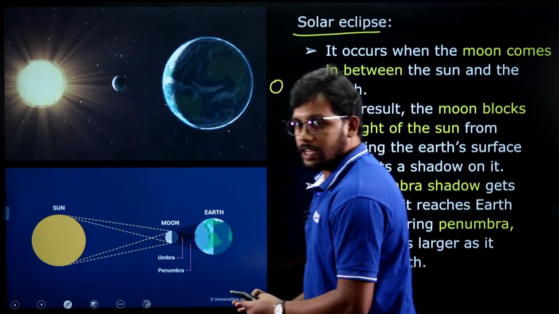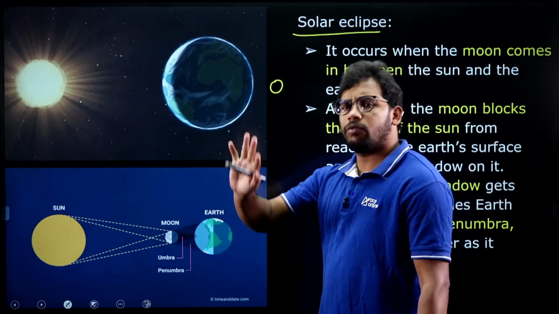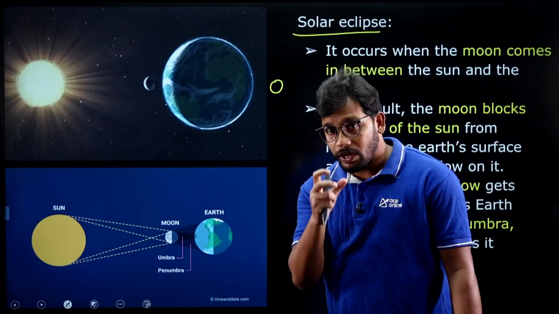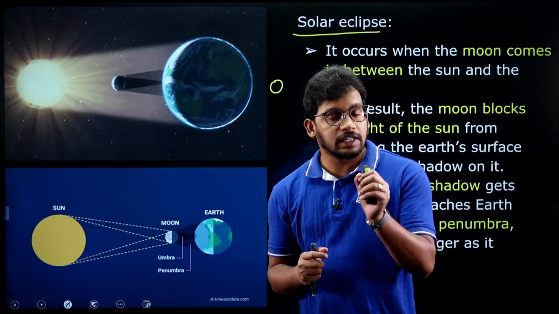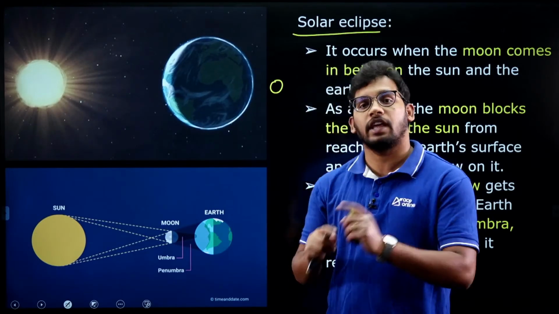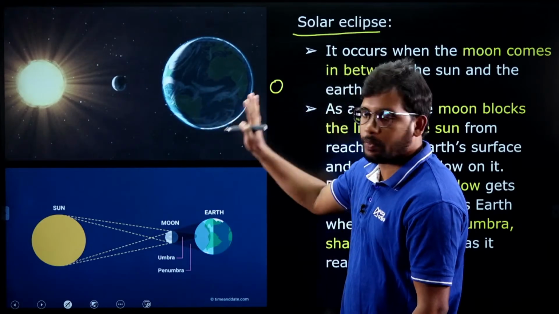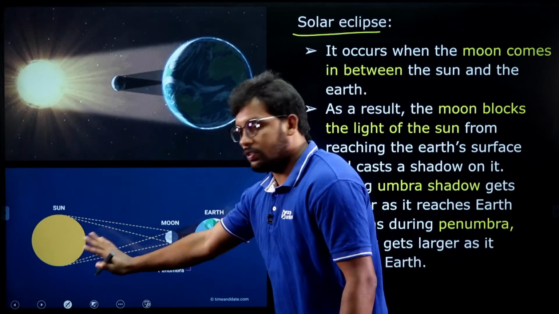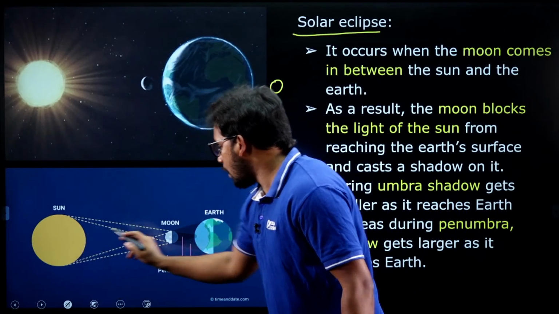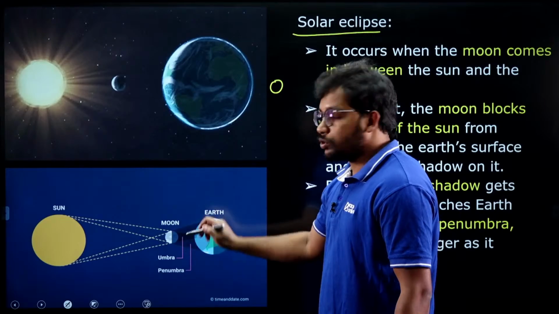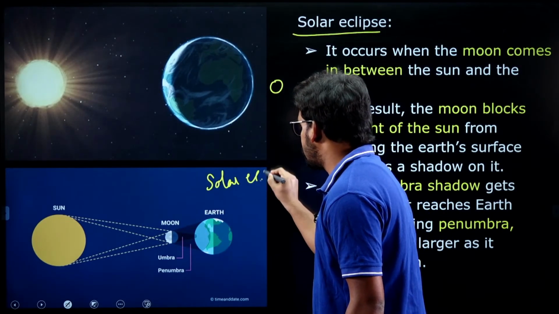Now understand this diagram here. I will make it into very small parts because this involves a lot of things and you need to know each and everything to answer this type of questions in the exam. If you don't understand the concepts, if you mug up the things in the exam, you will get confused and you will mark the wrong answer, right? So see here, this diagram is to make you understand. Now come to this particular diagram. Here we have a sun and then moon. So this is called the solar eclipse.